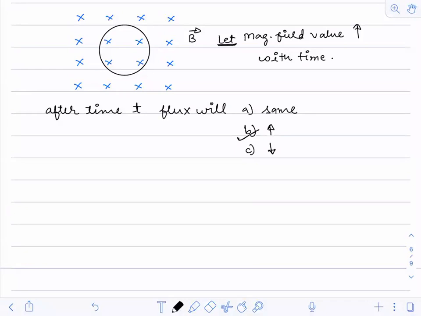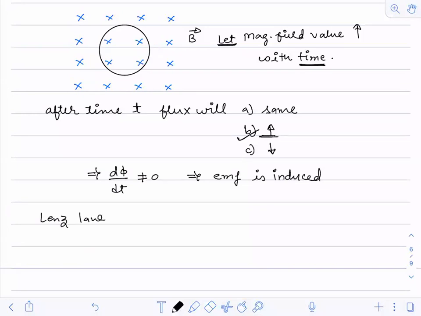Now, if flux is changing with respect to time, because the magnetic field is changing with respect to time, the flux will also change with time. So I can say this implies dΦ/dt is not equal to 0. This implies EMF is induced. Now use Lenz law.